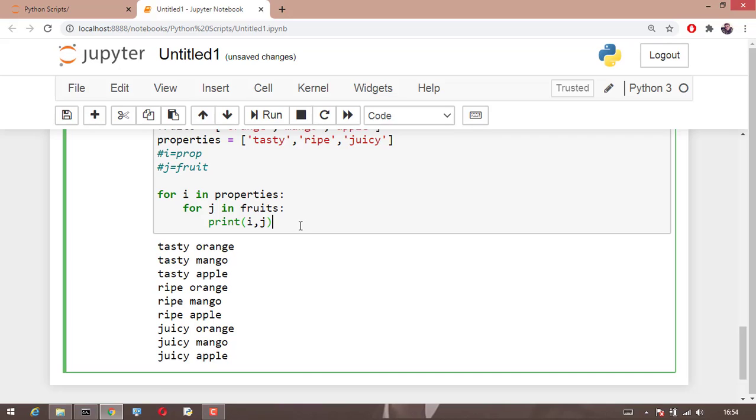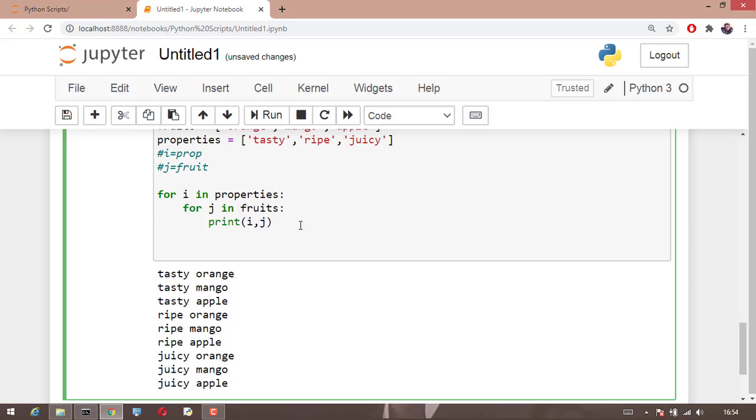So let us see how the debugging is happening. Always remember that a for loop will go to the next item only if all the iterations of the inner for loop are completed. Means once you take i equal to tasty, then all the j values should be complete. In this case, all the fruit items, orange, mango, apple, all these three items should be complete. Then only it will go to the next i item, which will be ripe in this case.